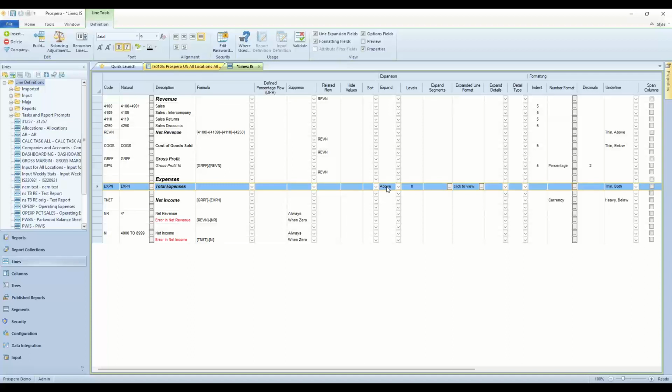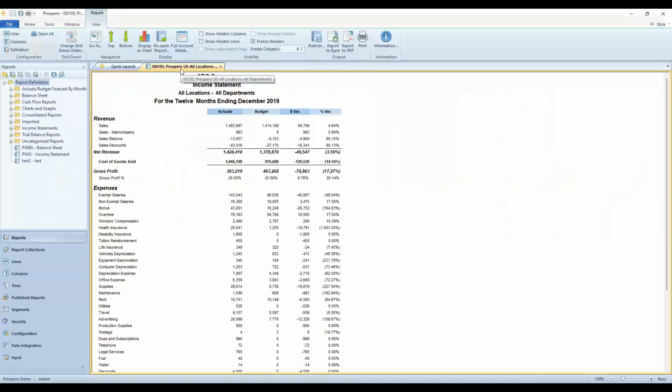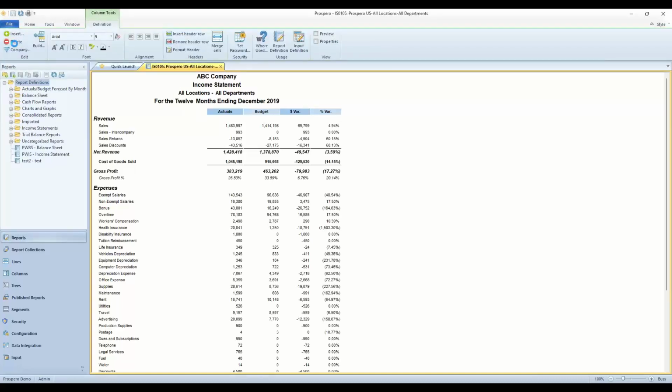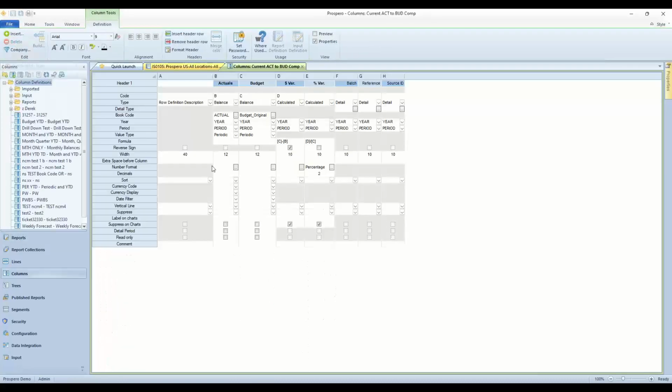We'll look at the column set with you next. So I'll close out the line sets. Back to my report tab. And if I want to look at the column set for this report, I'll go to the top left for columns. And this has a very similar look and feel to your column layouts back in FRX. Every different type of column has a particular type. This was for descriptions in column A.